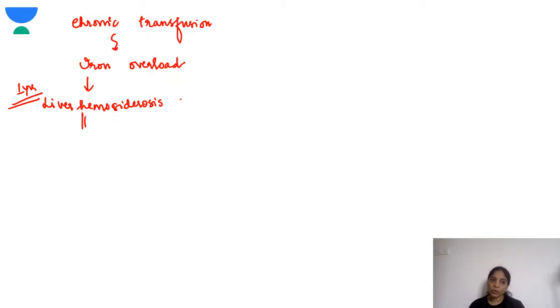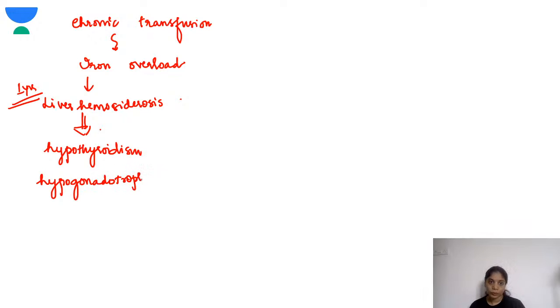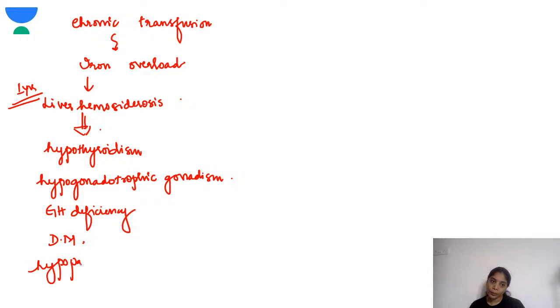And slowly it will lead to other organs. So these children, because of the deposition into the endocrine glands and all that, have a high chance of developing hypothyroidism, hypogonadotrophic hypogonadism, growth hormone deficiency, diabetes mellitus, hypoparathyroidism.